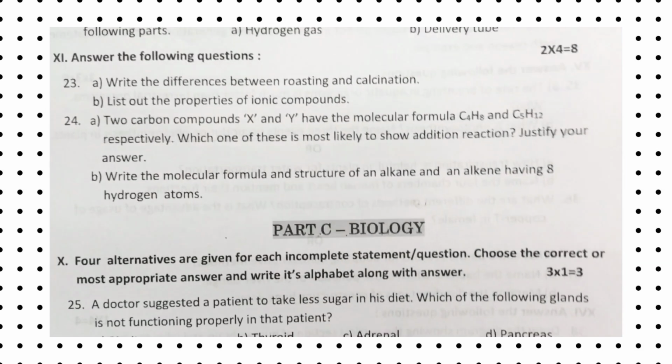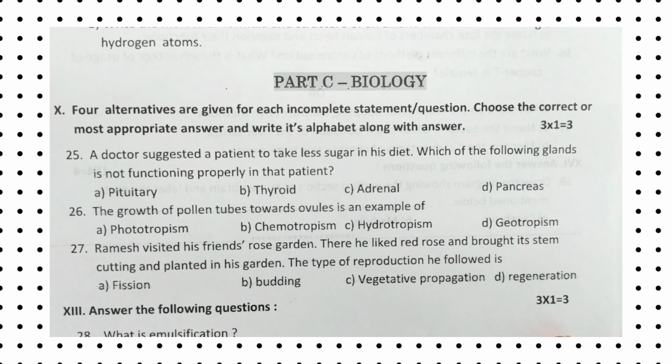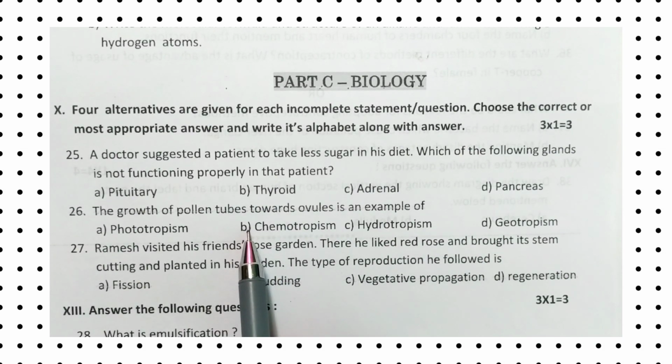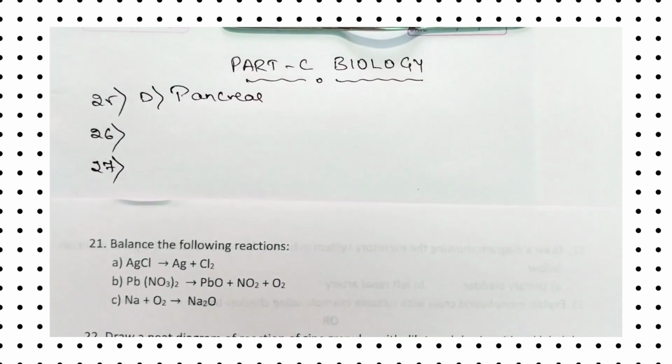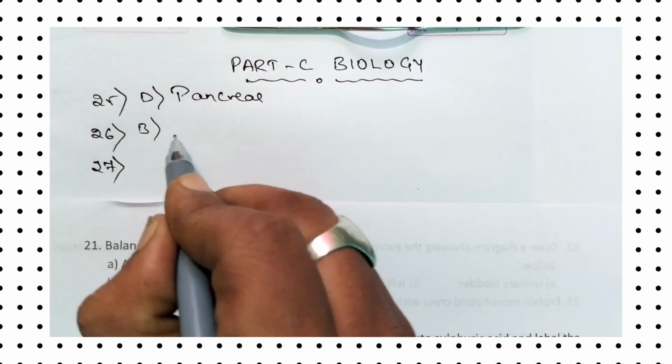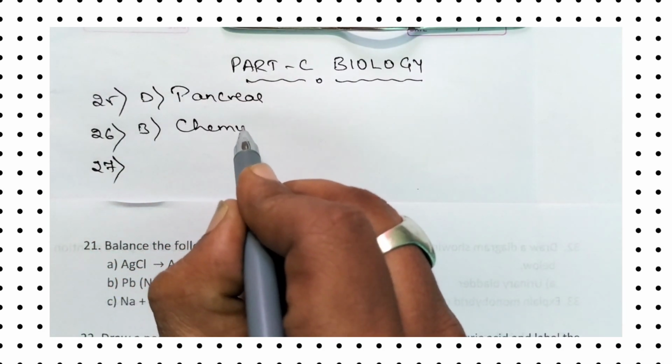Then coming to the 26th question, the growth of pollen tube towards the ovule is an example of dash: phototropism, chemotropism, hydrotropism, geotropism. So the right answer is option B, chemotropism. So option B, chemotropism.